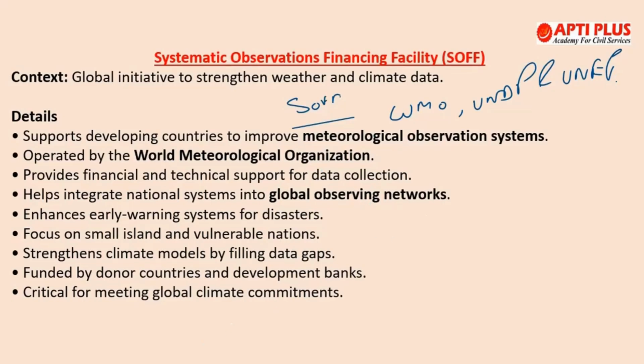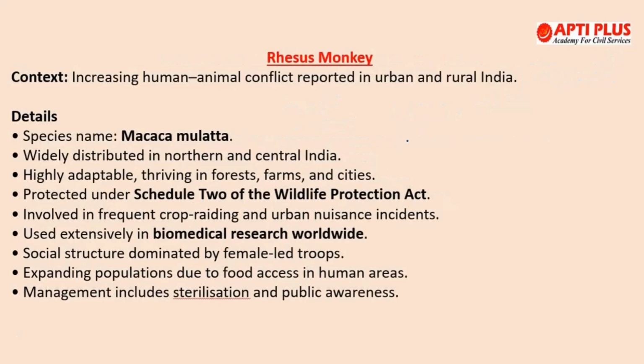Moving to the next topic, rhesus monkeys. The National Board for Wildlife has recommended reinstating rhesus monkeys under Schedule 2 of the Wildlife Protection Act of 1972, and this is important now to give them more protection. If we talk about the rhesus monkey, they are basically diurnal and omnivorous. They live both in trees and on the ground. Diverse habitats such as coniferous, deciduous, bamboo, mixed forest, mangrove, scrublands, rainforest. They stay everywhere. Okay, and they are spread across southern Asia, including Afghanistan, Bangladesh, Bhutan, China, and India.